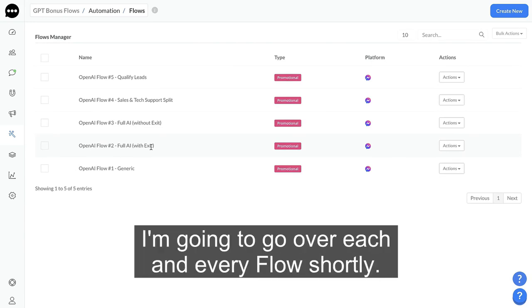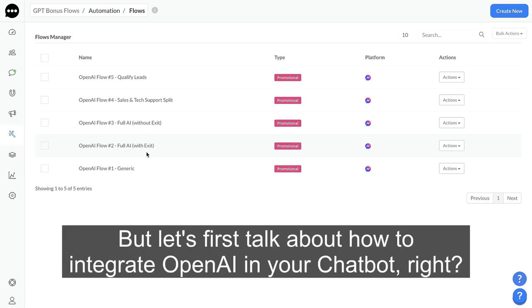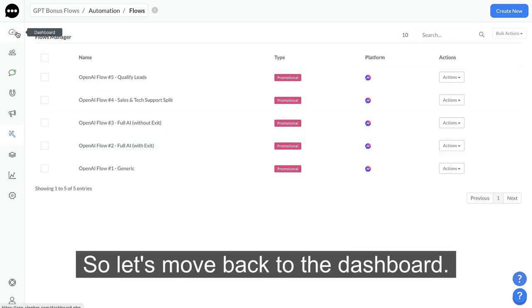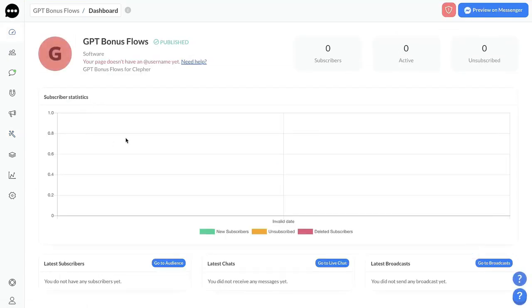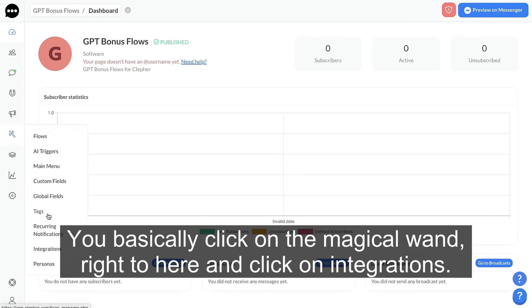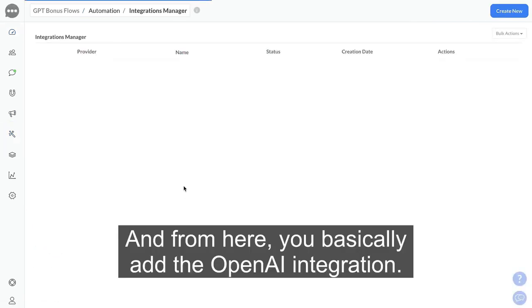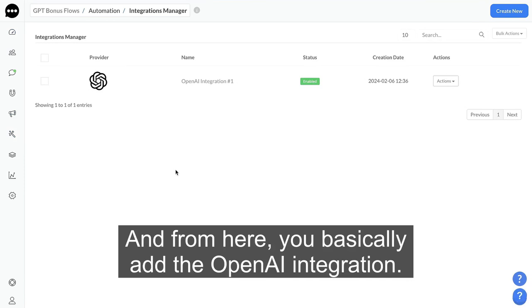I'm going to go over each and every flow shortly, but let's first talk about how to integrate OpenAI in your chatbot, right? So let's move back to the dashboard. So we have an easier way of understanding from where we need to go. You basically click on the magical wand right here and click on integrations. And from here, you basically add the OpenAI integration.